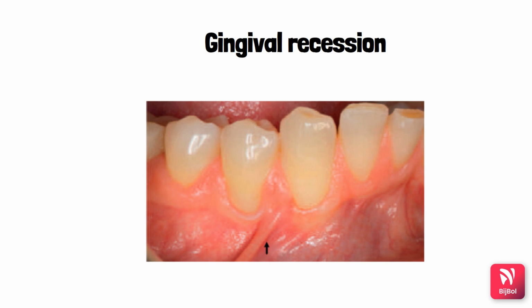So both the teeth are at risk for further recession because of the gingival inflammation present, and also the arrow mark is pointing at the frenum, right? So there is frenal pull also. So they are at risk of further recession taking place.